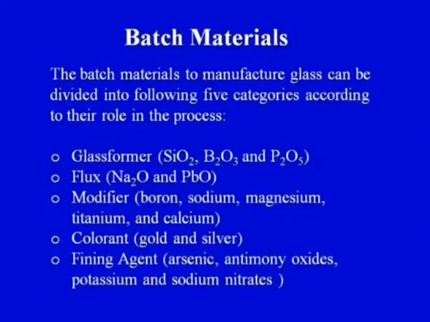These properties can be improved with the addition of certain modifiers. Now what are the various types of modifiers which are added to the glass? On your screen you can see we can use boron, sodium, magnesium, titanium and calcium as the modifiers. So why is a modifier required? To improve the properties of the glass that we are manufacturing.